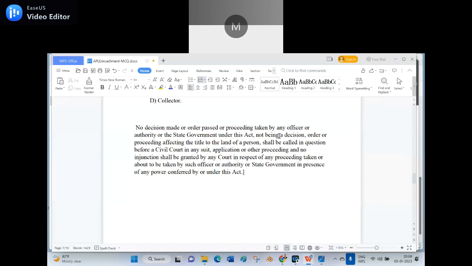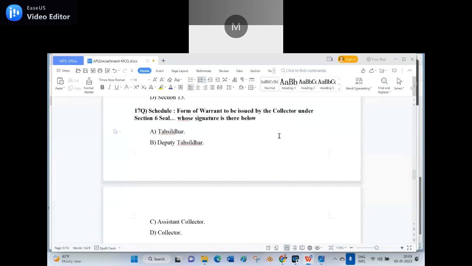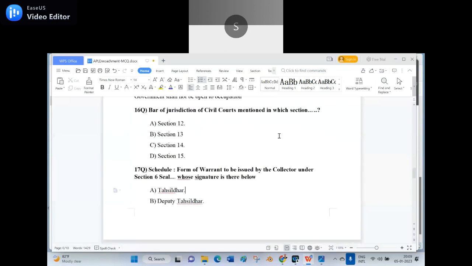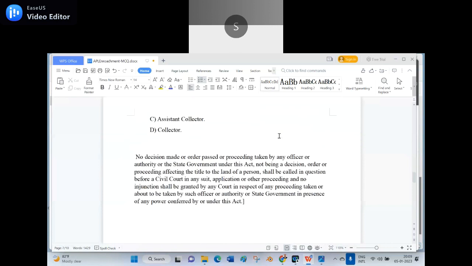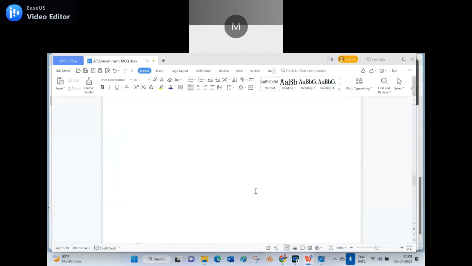Bar to the civil court. What is the section? Section 14. We read here, Section 14, the explanation I have given here. So this is the section explanation, a supplementary question.